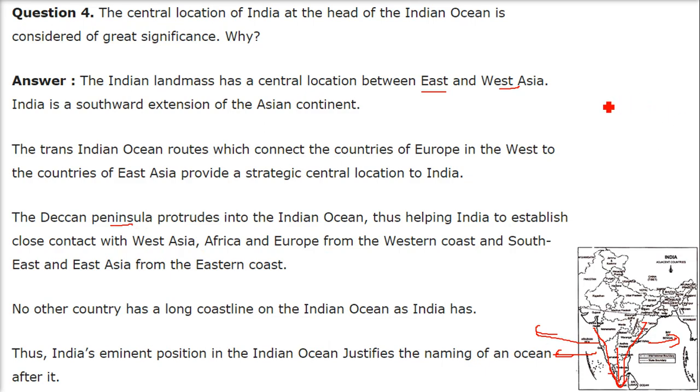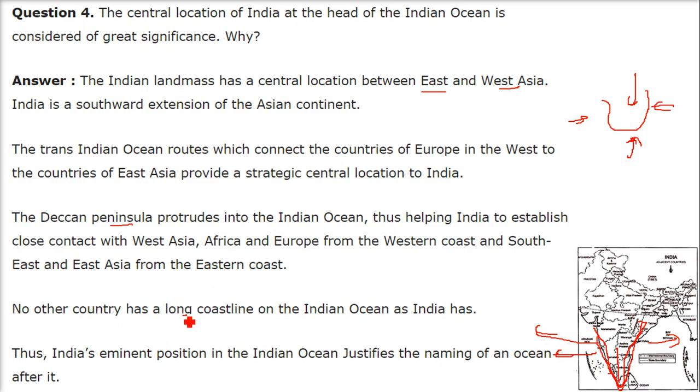Peninsula means an area where one side is landmass and the other sides have sea or water. So this protrudes into the Indian Ocean, thus helping India to establish close contact with West Asia, Africa and Europe from the western coast, and East Asia from the eastern coast.